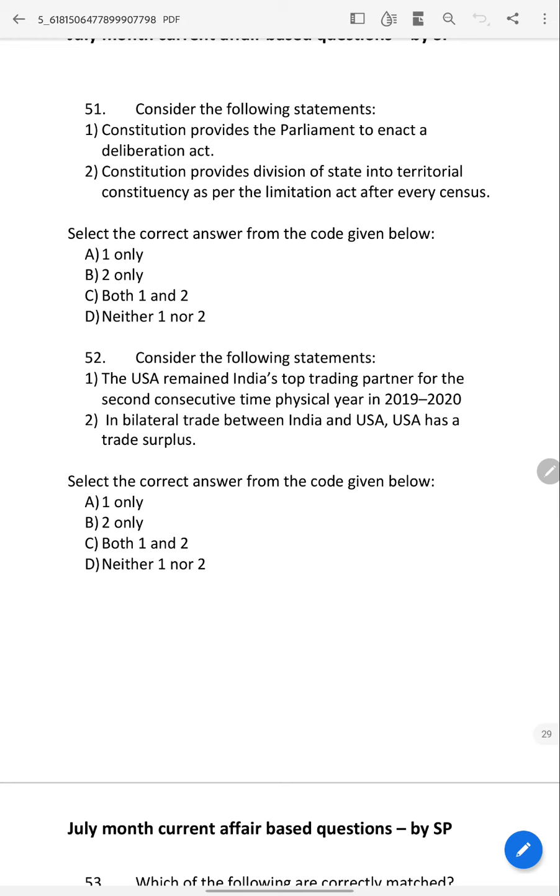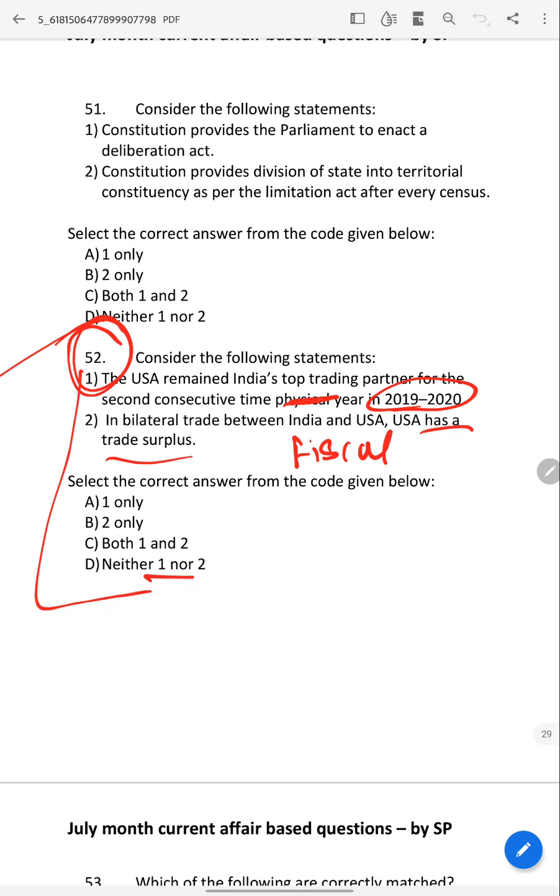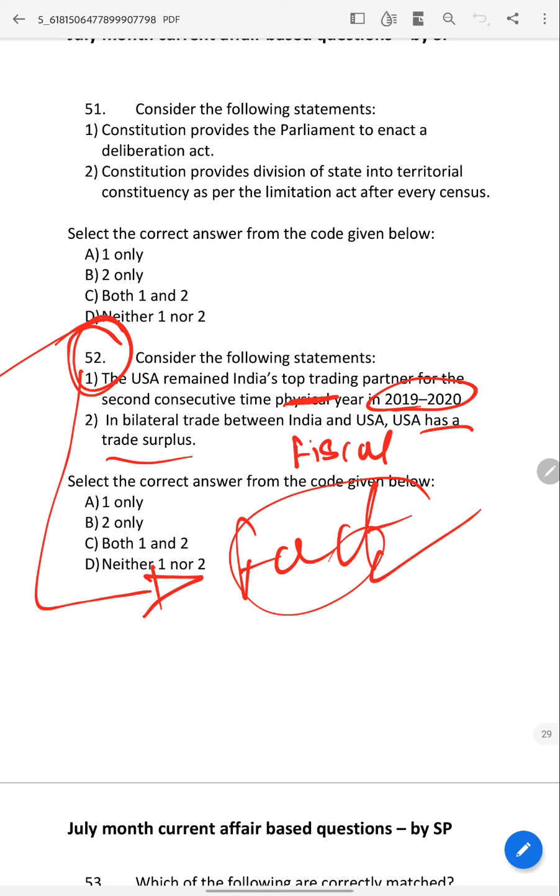Now come to the 52nd question. Consider the following statement. USA remained India's top trading partner for the second consecutive fiscal year in 2019-20. In bilateral trade between India and USA, USA has a trade surplus. See, why have I asked this question? You may think, it is a fact-based question and UPSC may not ask it like that, but go and check 2020.